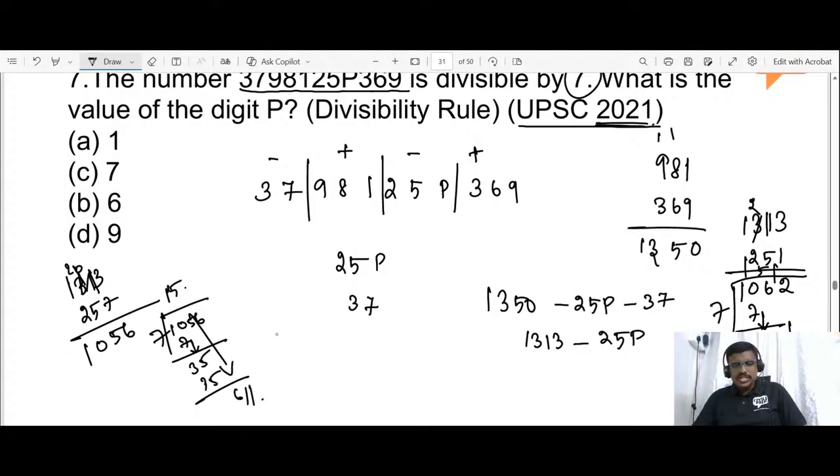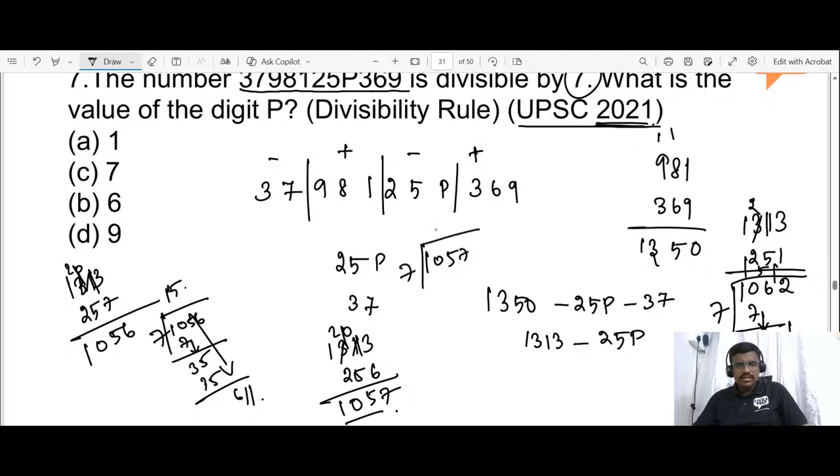So now change the term of P, which is 256. 1313 minus 256, on solving this, we'll be getting 1057.